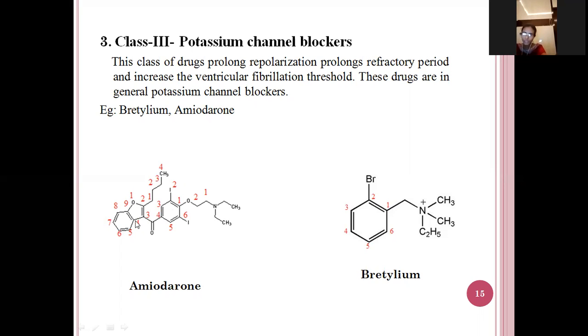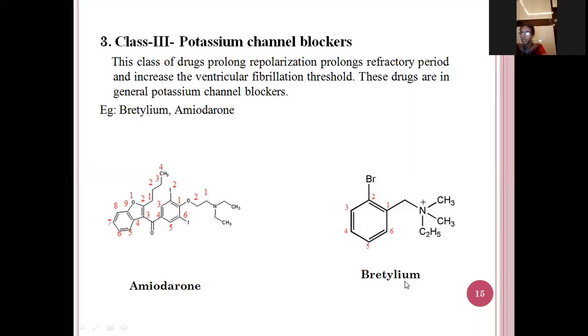See here the structure, benzofuran. In the second position, butyl is attached, and this is a carbonyl group. And here 2,6-diiodophenoxy ethyl diethylamino group is there. Next,